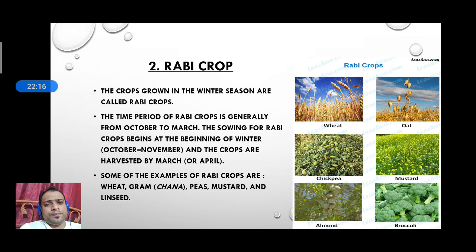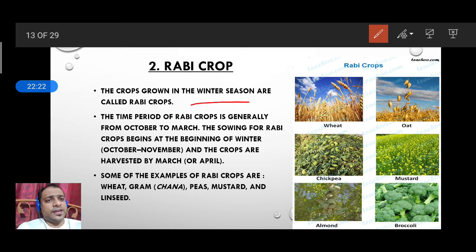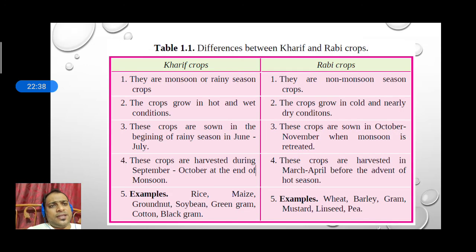Rabi crops are just opposite. It's just opposite of the Kharif. That is winter season. The time period is generally from October to March. Okay. Some examples from here are the wheat, oat, chickpea, mustard. So these are some Rabi crops. Fine. This is the difference between the Kharif crop and Rabi crop.